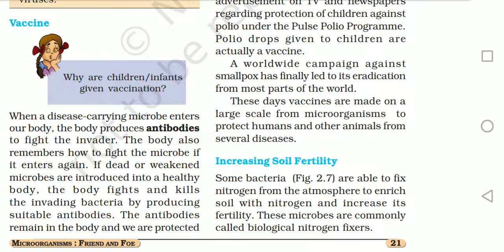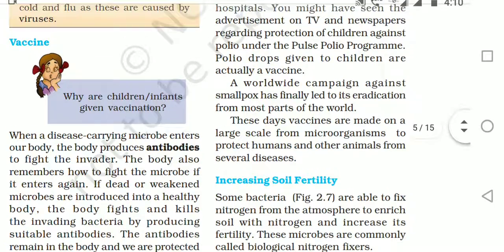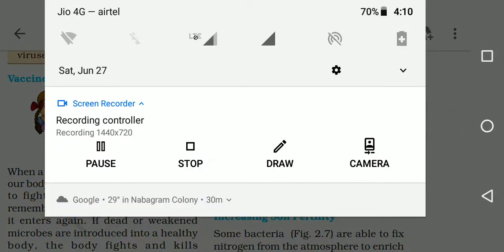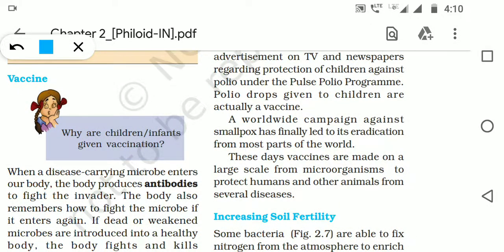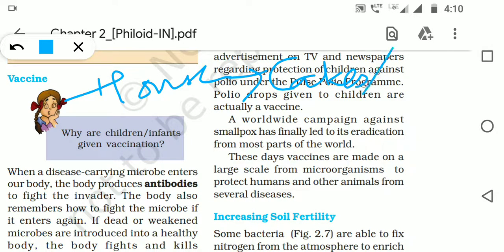These days, vaccines are made on a large scale from microorganisms to protect humans and other animals from several diseases. We have already seen that microorganisms are useful for household purposes, like making cakes, breads, and all these things.